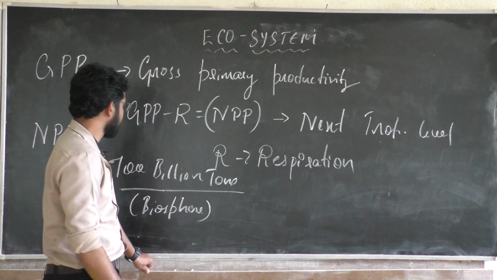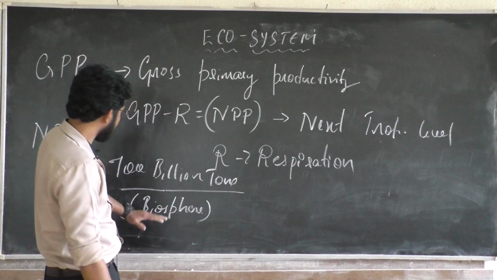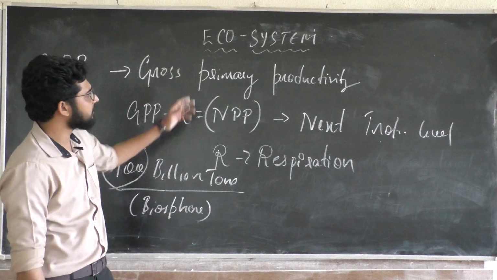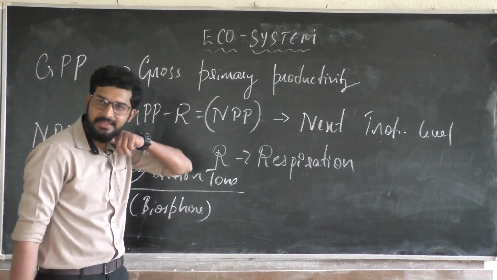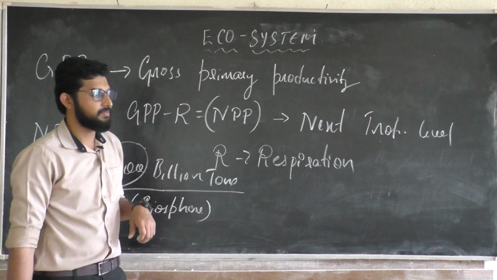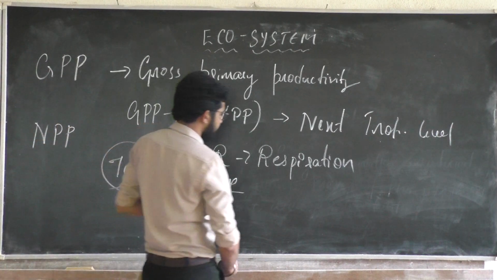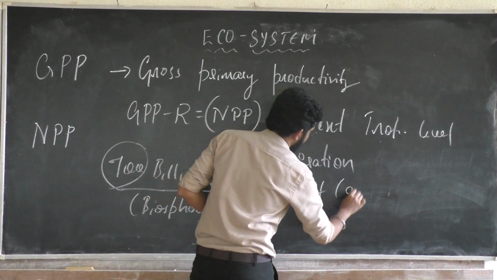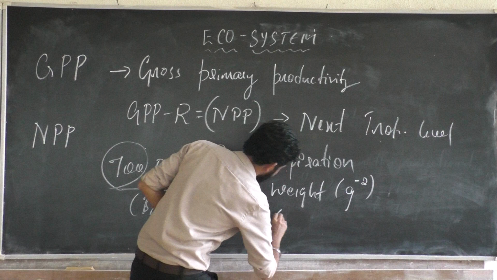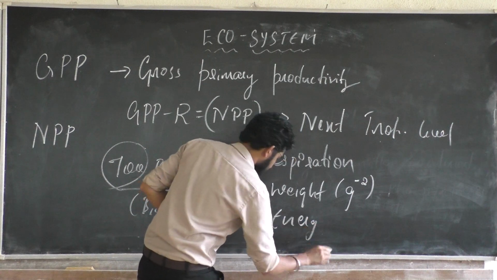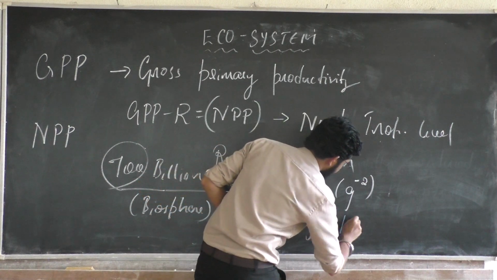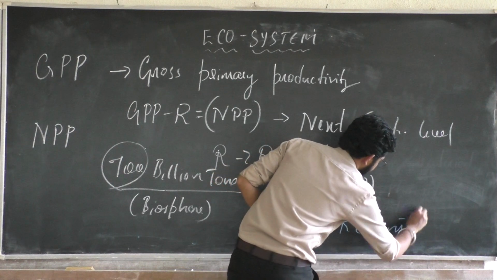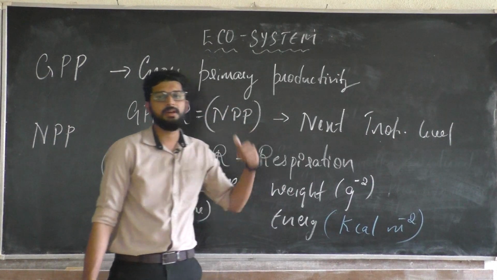Generally this organic matter or biomass is measured as weight or energy. This is about the productivity.